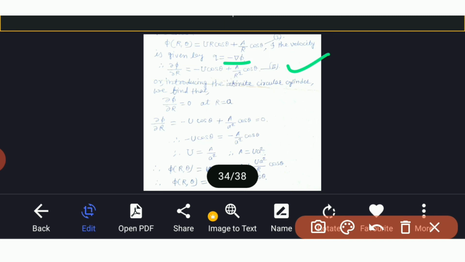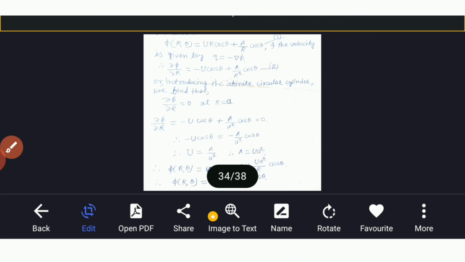Introducing the infinite circular cylinder, we find ∂φ/∂r is 0 at r equal to a, and therefore this ∂φ/∂r is equal to minus U cos θ plus A upon r square (in place of r we write a, so r square is a square) cos θ as it is, which is equal to 0.